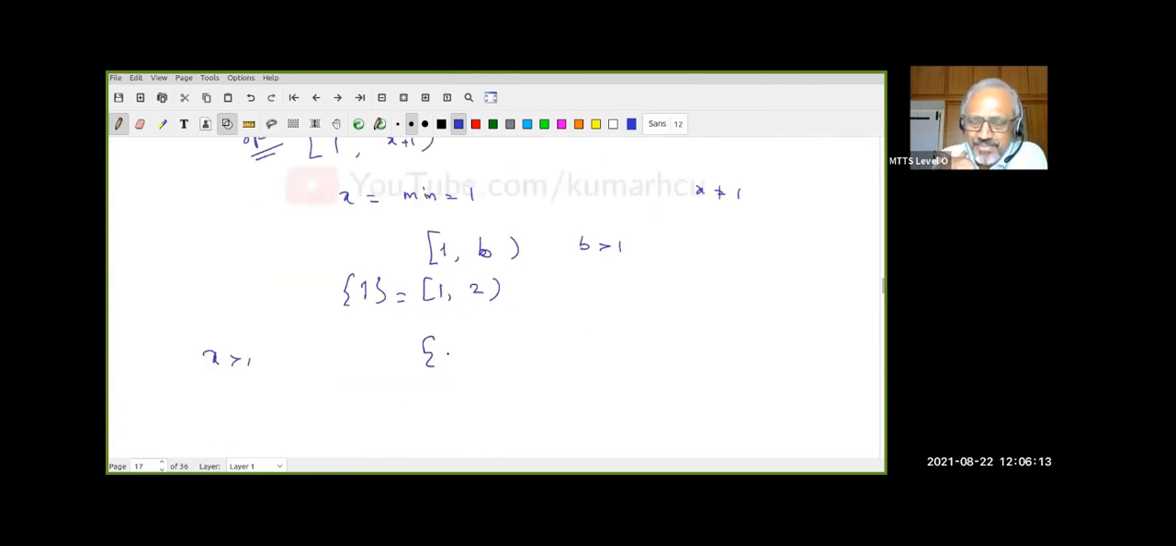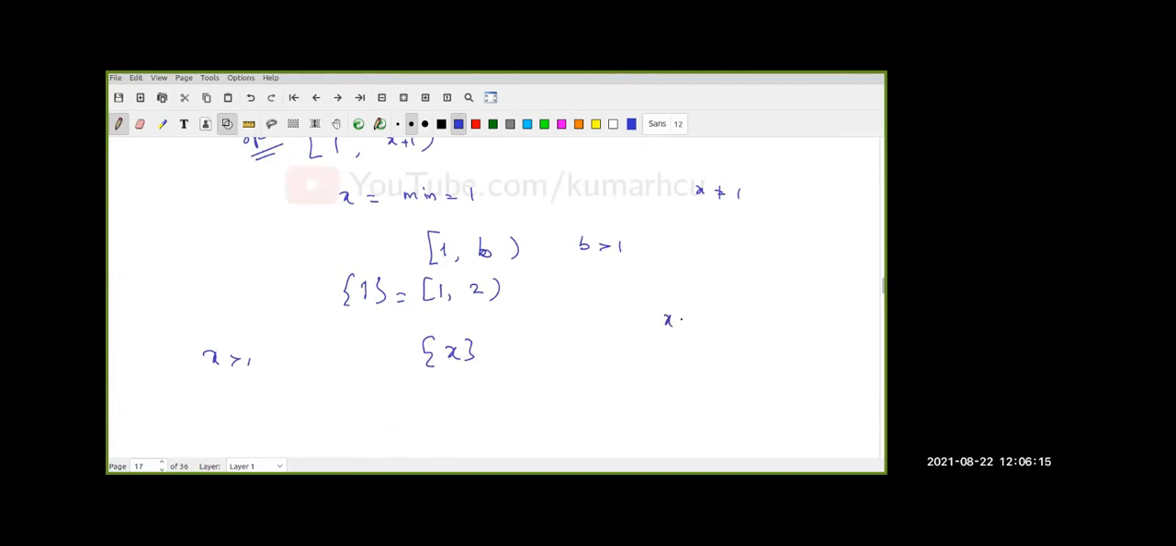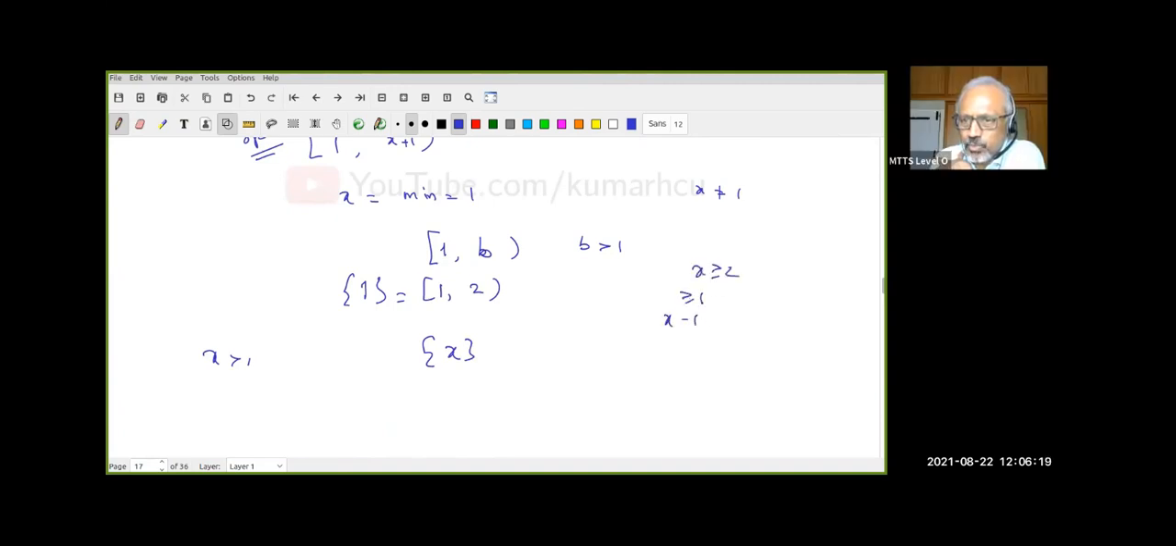Namely, take X itself. Because let us look at X minus 1. Remember, X is greater than or equal to 2. Therefore, X minus 1 is greater than or equal to 1, and X plus 1 is also an integer. If it makes you happy, write it N. So N is greater than or equal to 2. Therefore, this is a positive integer, and the only integer in between is this N. You understand? This is an open interval which contains N and it consists of only one element.